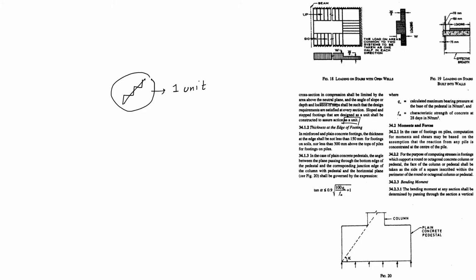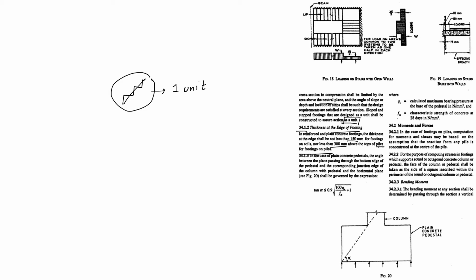Next is 34.1.2, thickness at the edge of footing. In reinforced and plain concrete footing, the thickness at the edge shall be not less than 150 mm for footing on soil, and not less than 300 mm above the top of the piles for footing on piles.